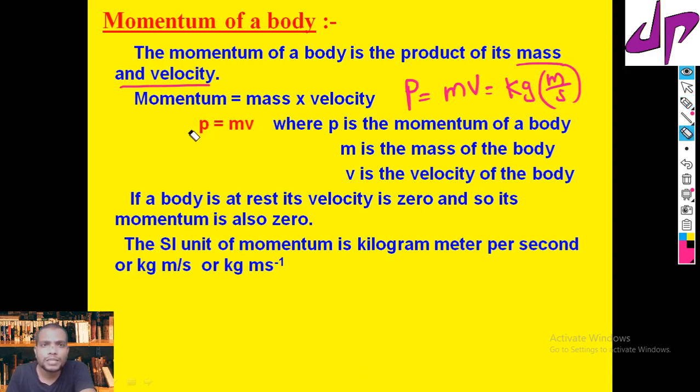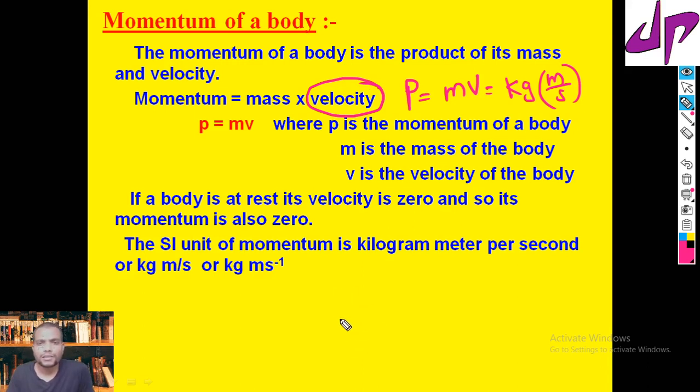And this momentum is possessed only by moving objects. Be careful, because which objects have velocity? Only moving objects have velocity. So only moving objects have momentum.